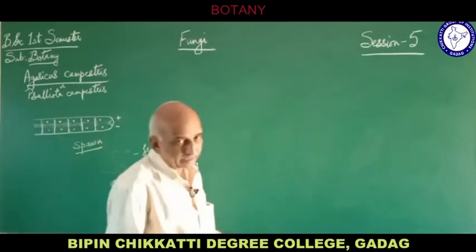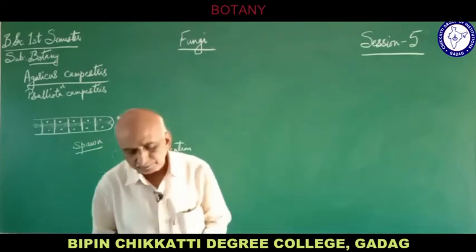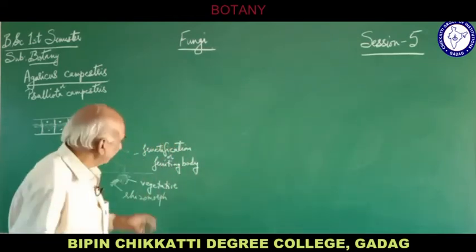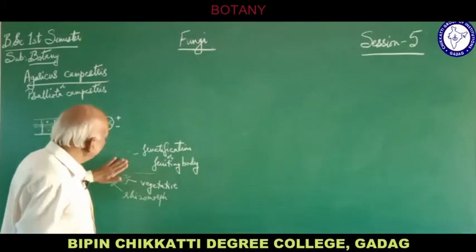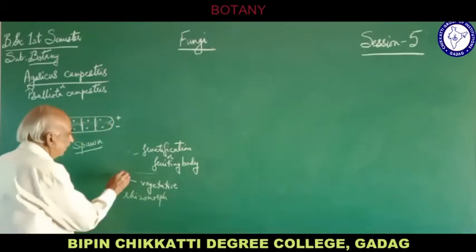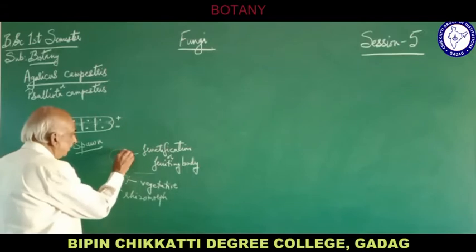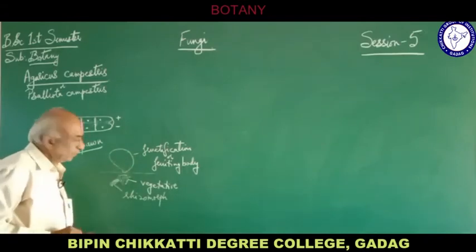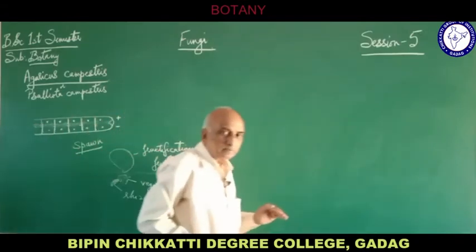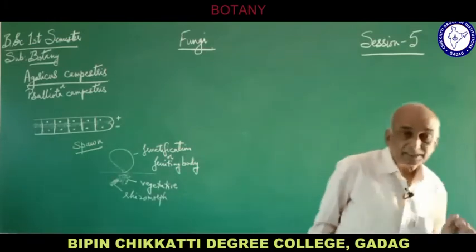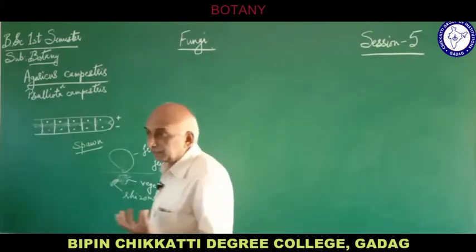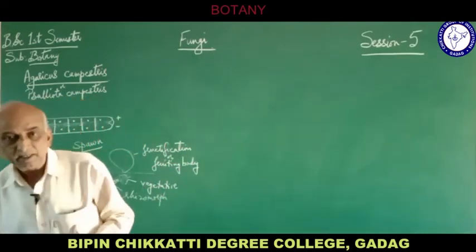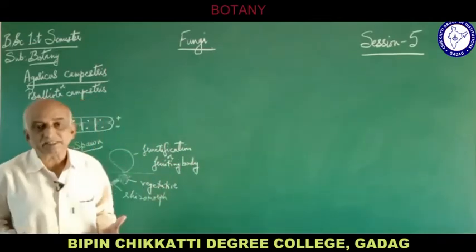Now if you come to the fructification, what is it about? Now this fructification, initially it is a round body-like structure. The hyphae of the spawn or vegetative mycelium project out, grow out vertically and form a ball-like structure.